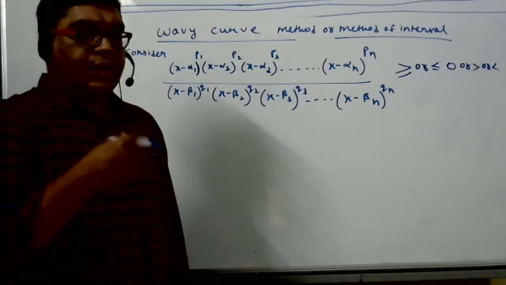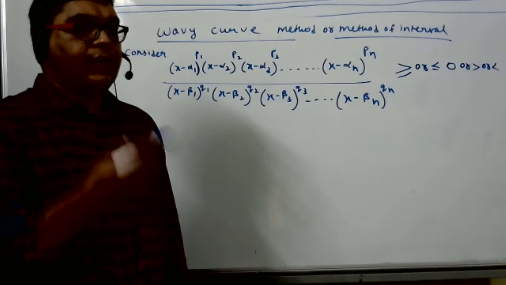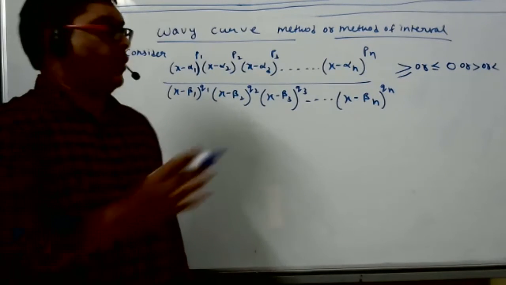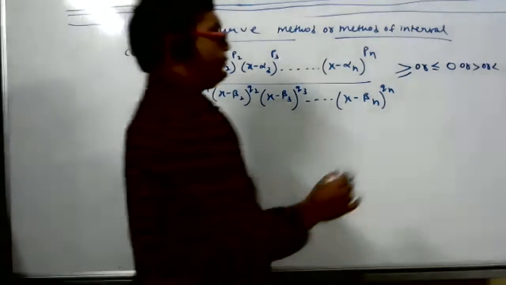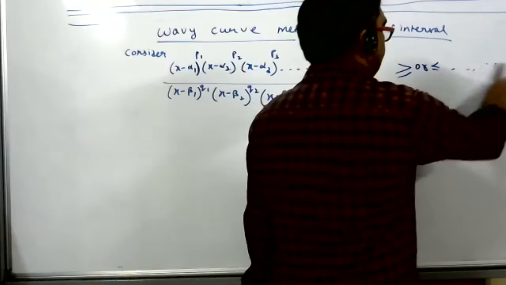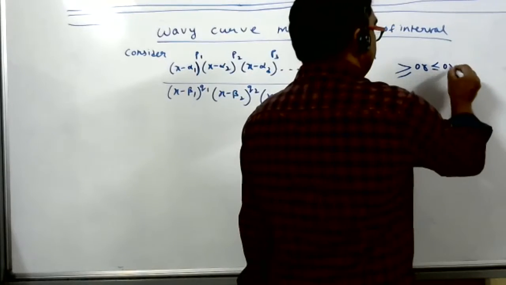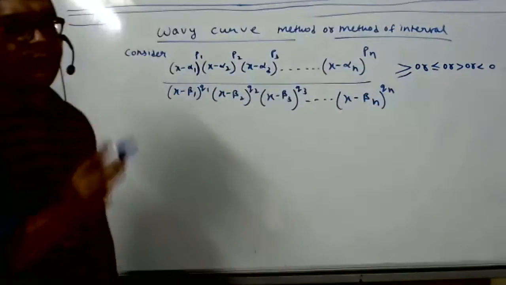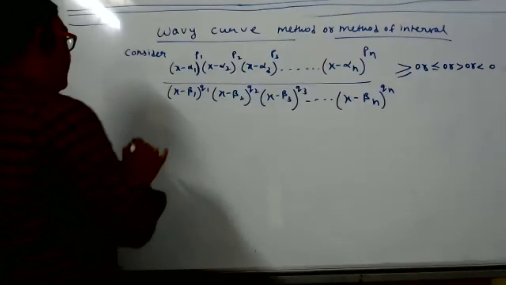Inequality means either they will give greater than or equal to 0, or less than or equal to 0, or only greater than 0, or less than 0, any one. So I wrote all four. Now what you do, first step is what?